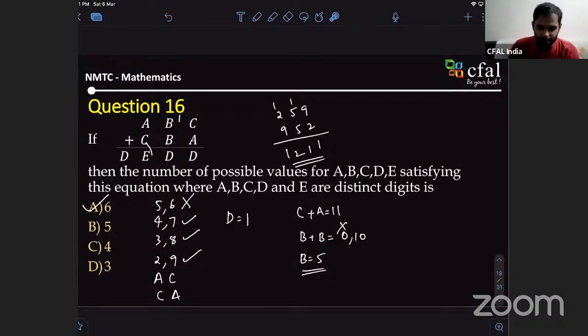Yes, Nikhil. Not 3, 6, because A and C we consider, right? We can interchange these numbers: 7 and 4, 8 and 3, 9 and 2. Therefore, it's 6. Okay. Shall we go to the next one? Yes, sir.